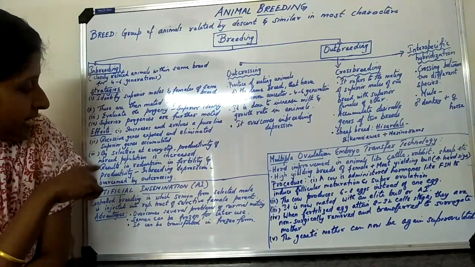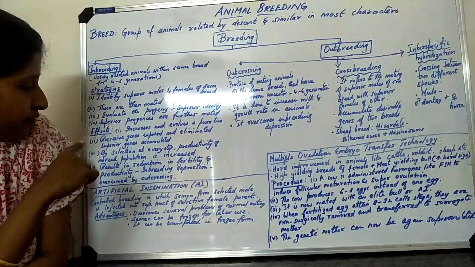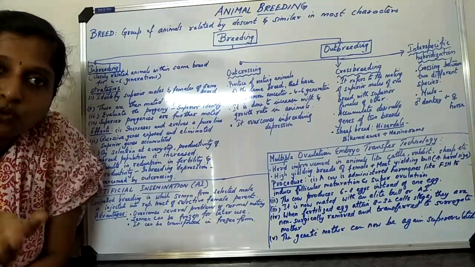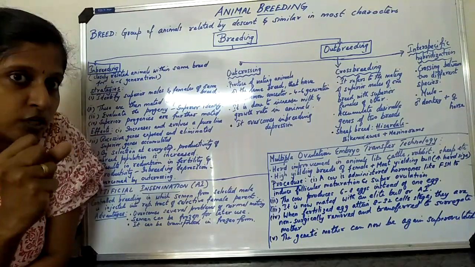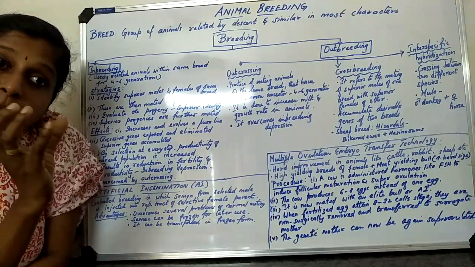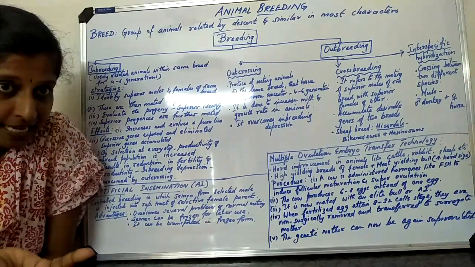By selection at every step, the productivity of the inbred population is increased. When we are selecting good ones, obviously the offspring in the next generation will have good characters.